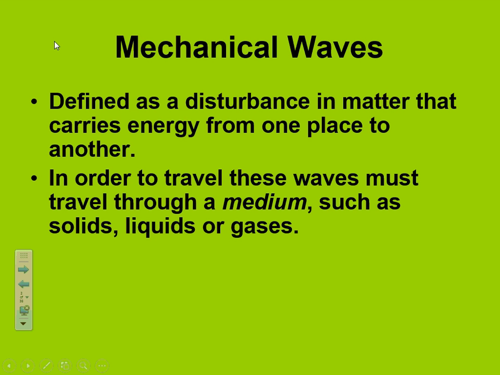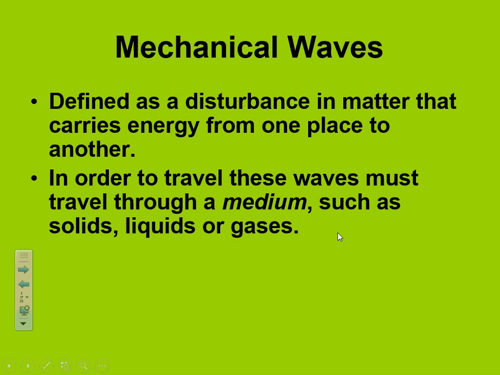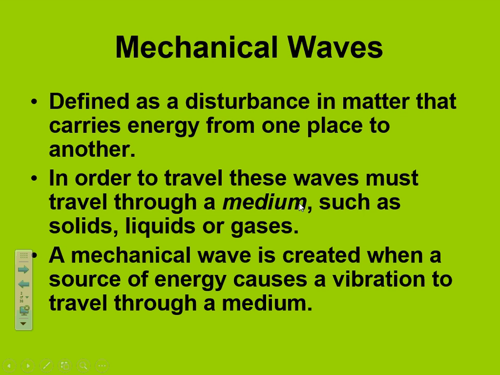There are some waves that do not need mediums to pass through. However, all mechanical waves need a medium to pass through. So all mechanical waves need a solid, liquid, or gas. For example, in outer space, when there's a vacuum, there's nothing for it to pass through. That's why sound is a mechanical wave, and mechanical waves do not exist in outer space, because they don't have a medium to travel through. There's nothing in space. It's a vacuum. It's void of everything.